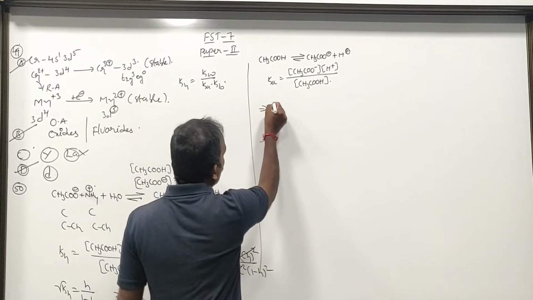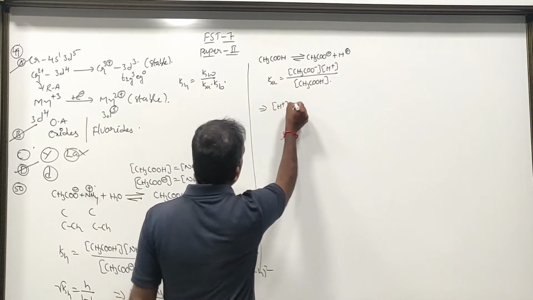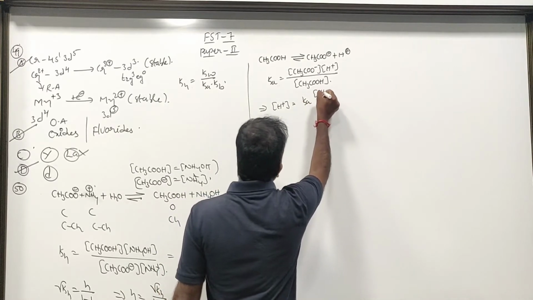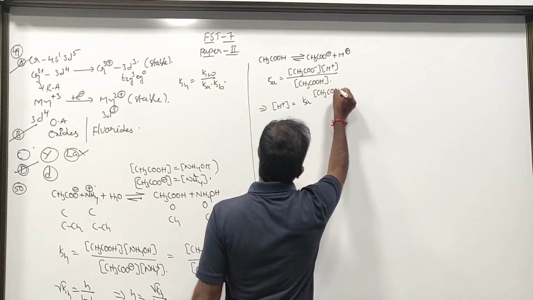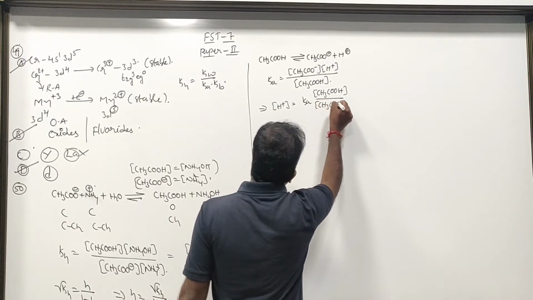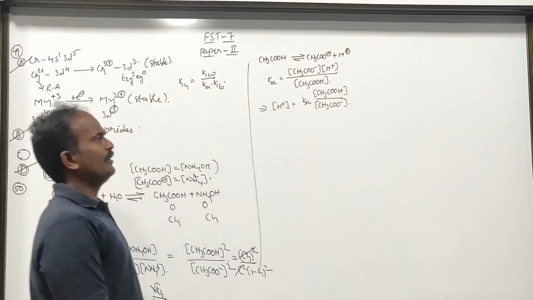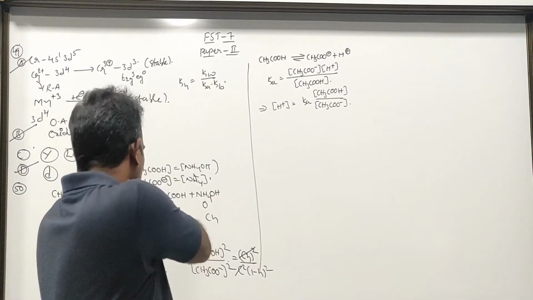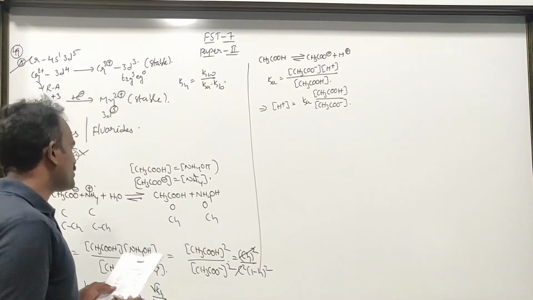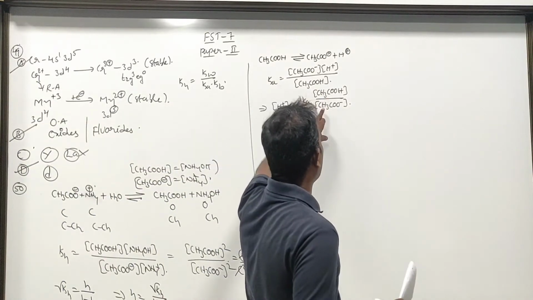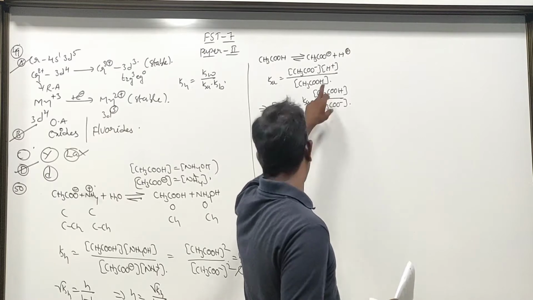Which implies that the concentration of H plus is equal to Ka times the concentration of CH3COOH divided by CH3COO minus. But what is the value of CH3COOH divided by CH3COO minus?